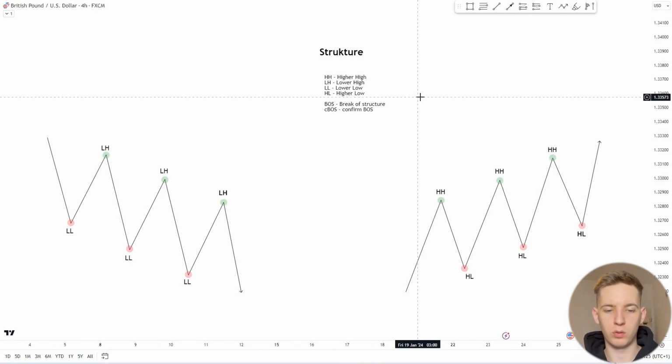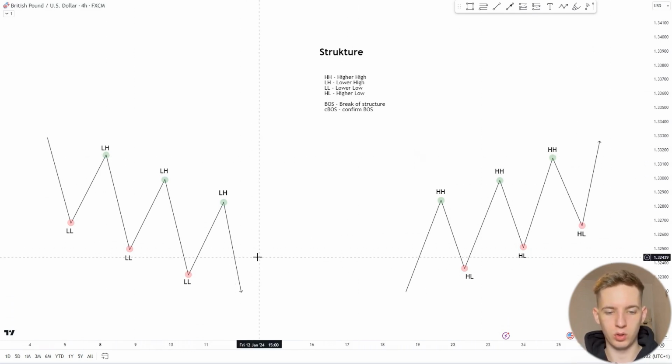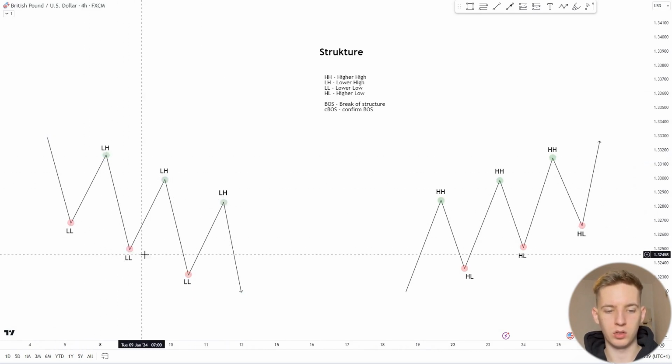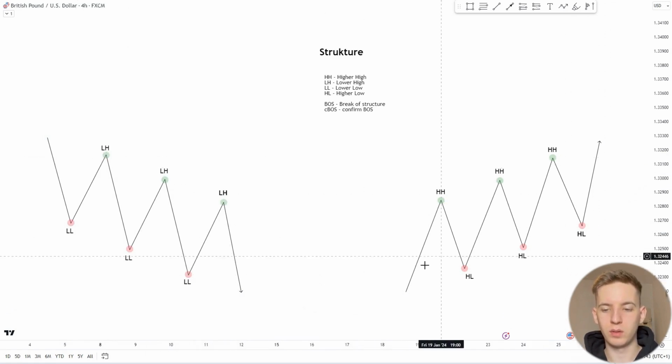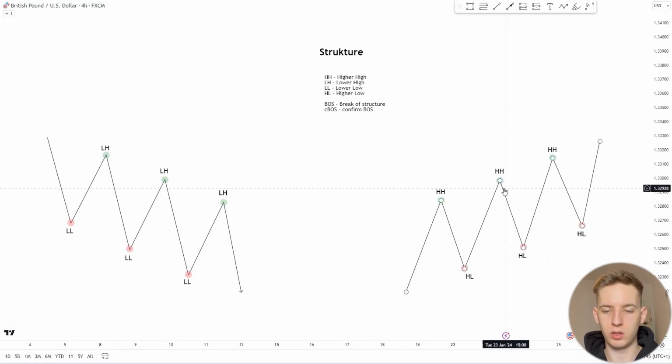Market structure is one of the ways price is delivered. There are two types of structures, downward and upward. In the downward structure, each subsequent local maximum will be lower than the previous one. The same applies to the minimums: each subsequent minimum will be lower than the previous one. In the upward structure, it is the same, but in reverse. Each subsequent maximum will be higher than the previous one, and each subsequent minimum will be higher than the previous one.